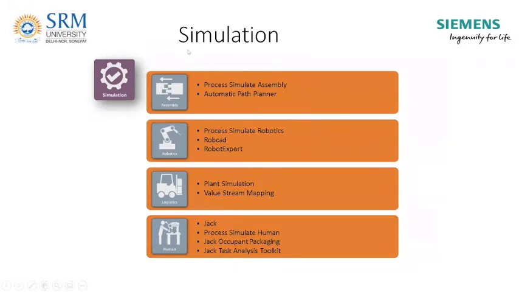So these are the tools available in Technomatics portfolio: Process Simulate Assembly, Automatic Path Planner, then Process Simulate Robotics, RobCAD, Robot Expert. For simulation of a plant, it is Plant Simulation, Value Stream Mapping. And for human, it is JACK or Process Simulate Humans. These are predominantly used tools in the market now.